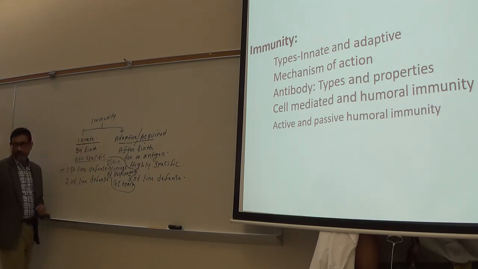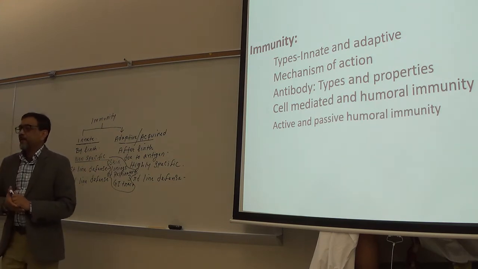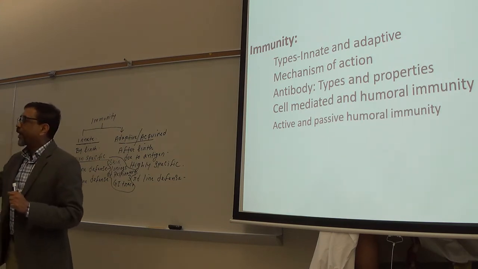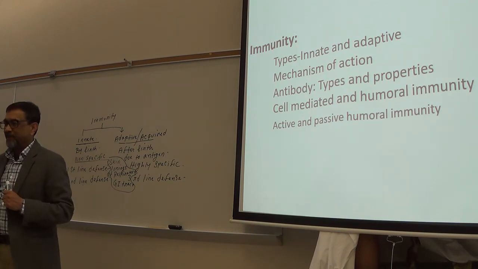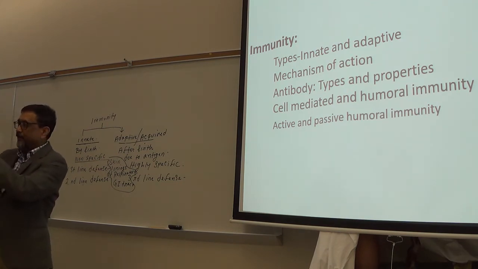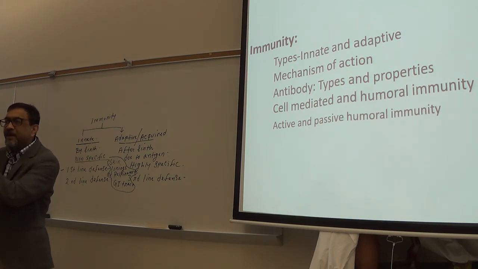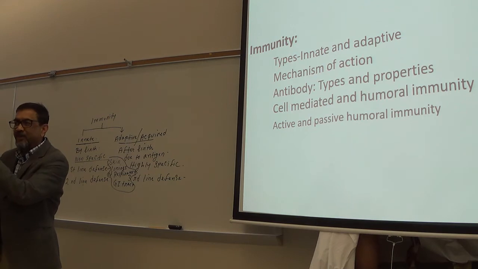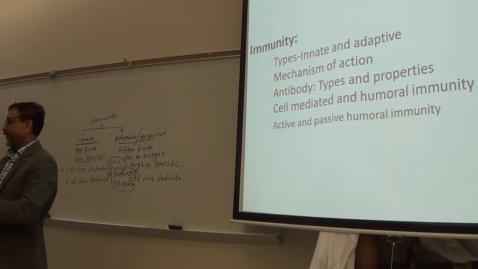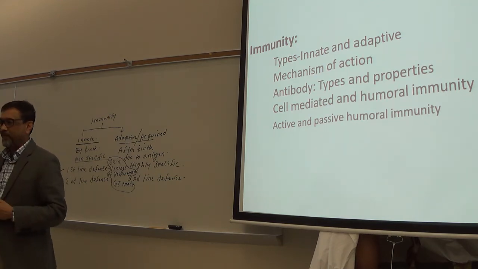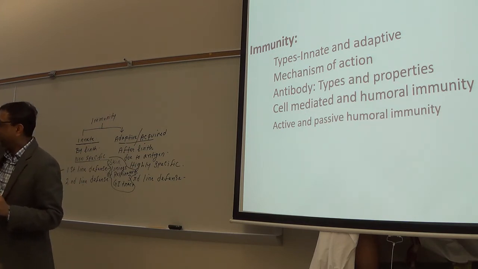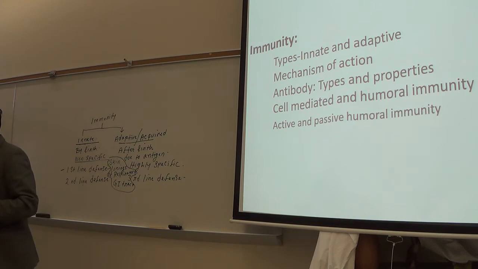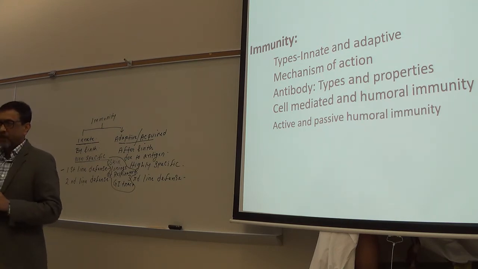Second line of defense. Now think that if somehow that microorganism managed to enter into your body, for example, it has penetrated through the skin and has entered into your tissue, your muscle. Then the second line of defense will come forward to fight. Make sense? If the first line fails, then the second line will work.